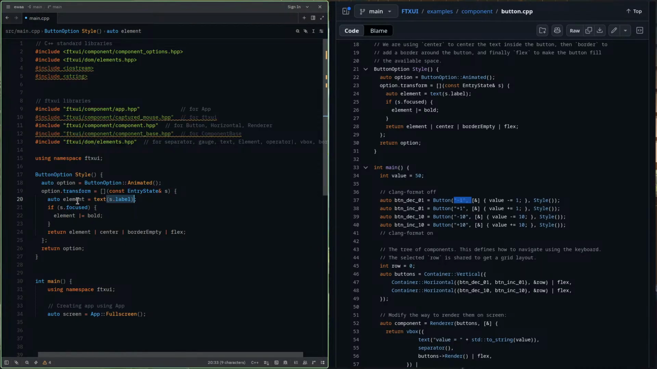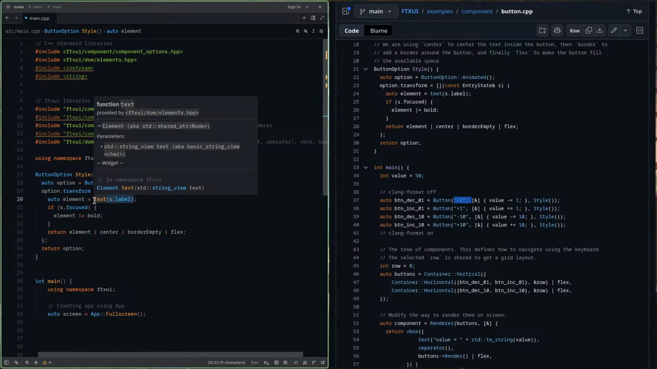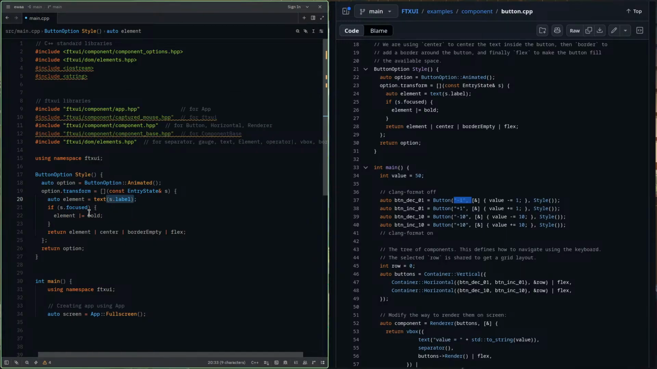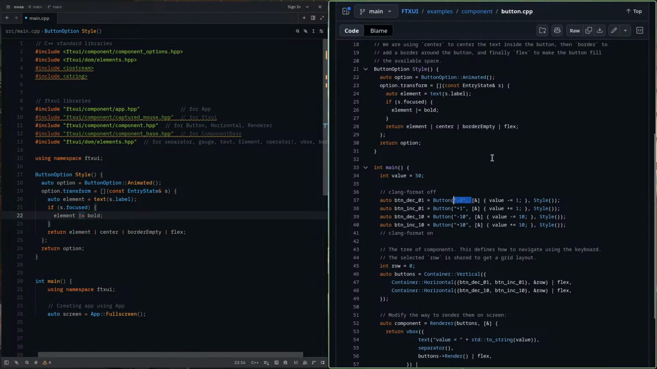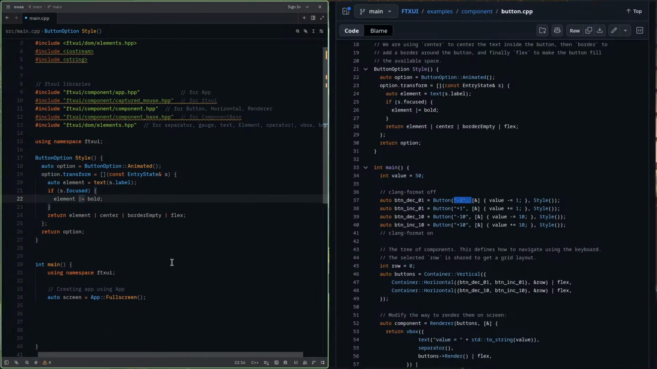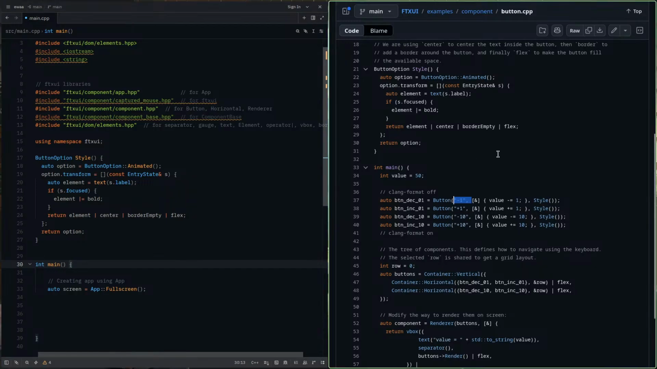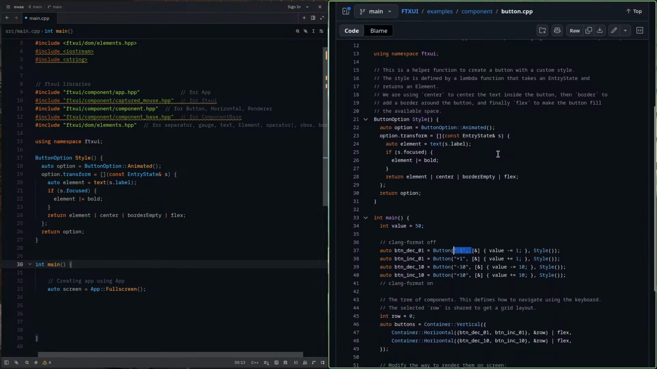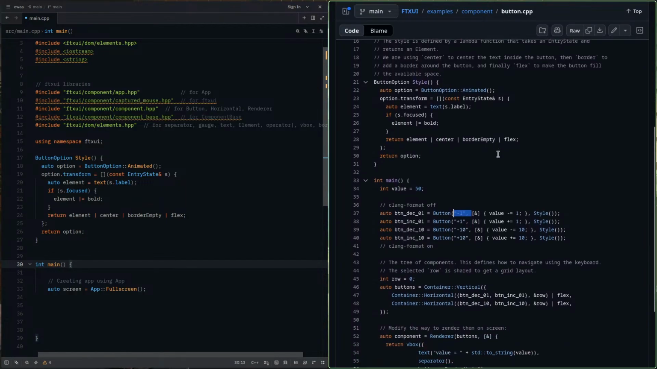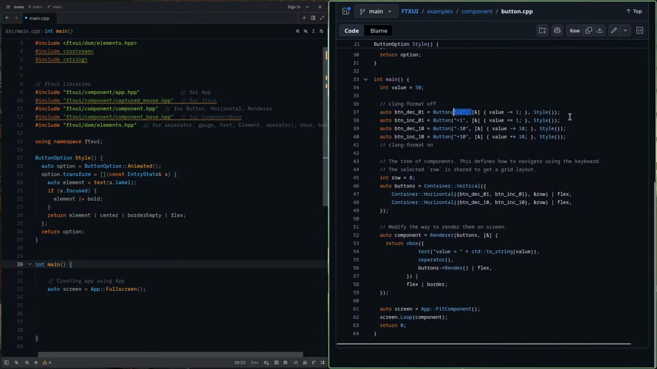Then we define an element with, if s dot focus, then we did element bold. Why do we use this equal to sign? What if I don't use it? For that, okay. Now let me just create a simple button.